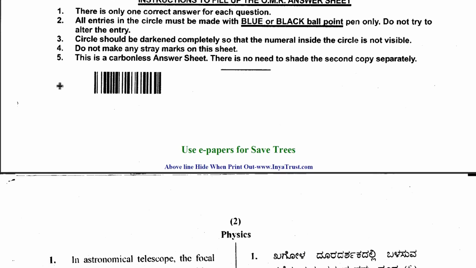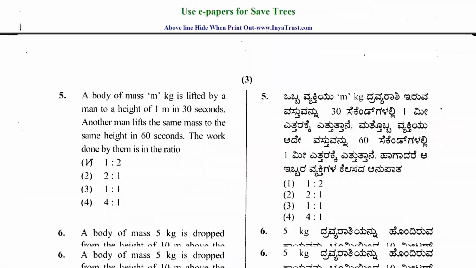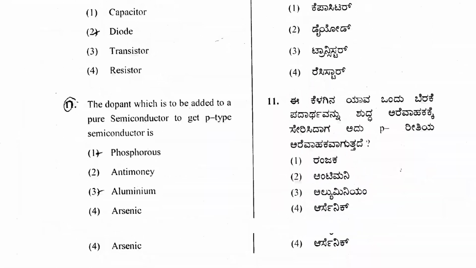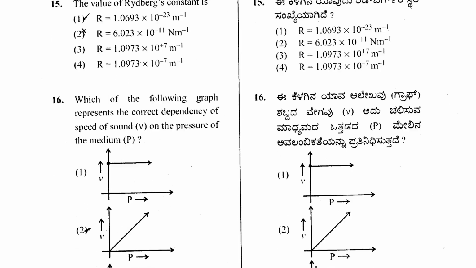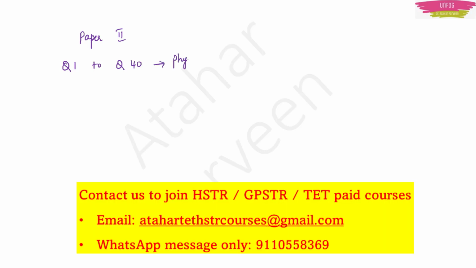If you see the 2015 question paper carefully, how was the pattern? In paper 2, question number 1 to 40 were proper physics questions, and then question number 41 to 80 were proper mathematics questions.